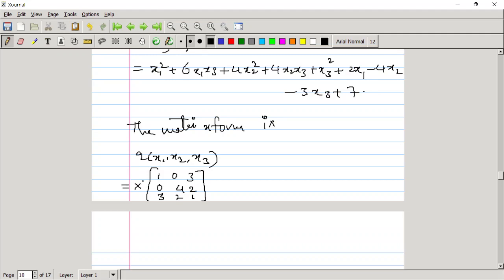This is equal to x transpose times the matrix times x, minus 2 times x1 x2 x3 times a column matrix. We have to write the half of the coefficients of x1 x2 x3 in this column matrix.